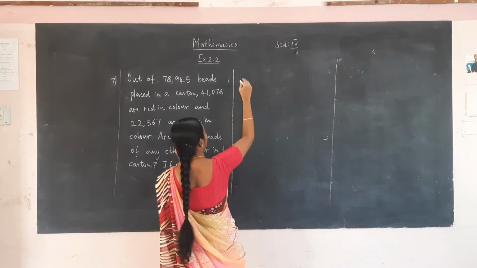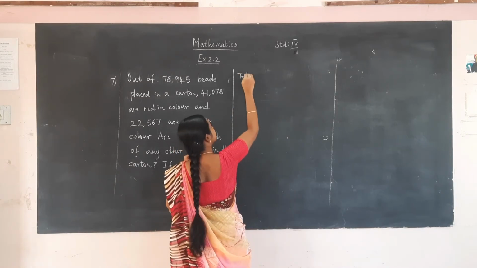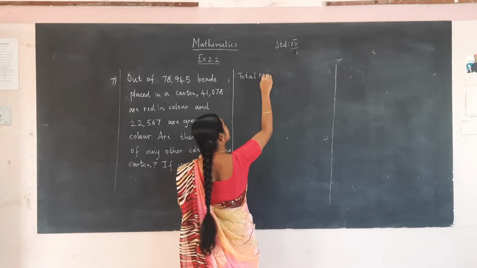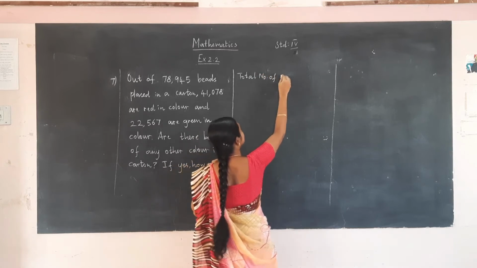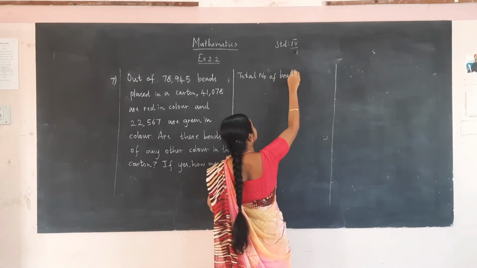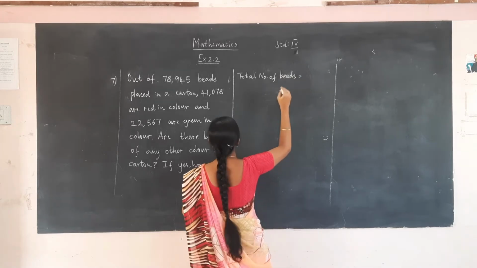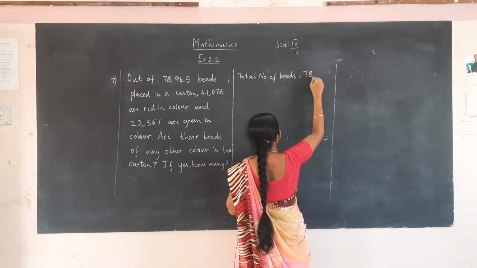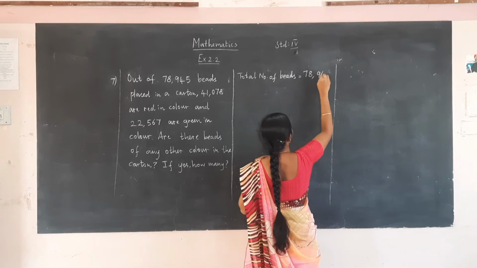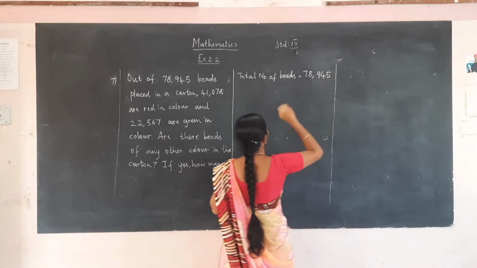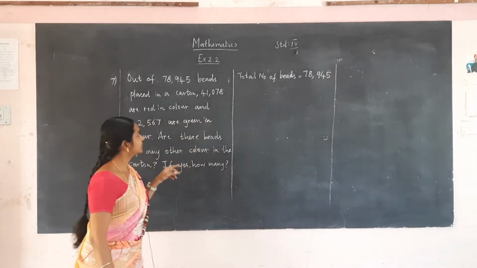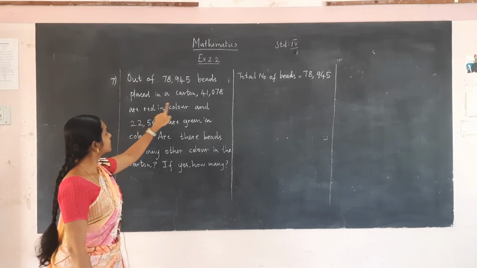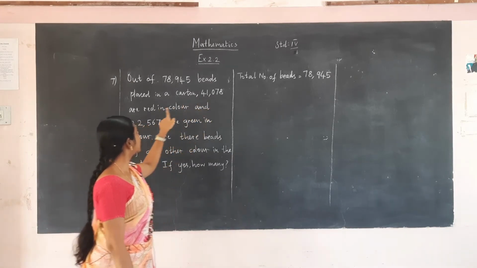First we have to write what is given. Total number of beads is given as 78,945. Next it is given as 41,078 are red in color.